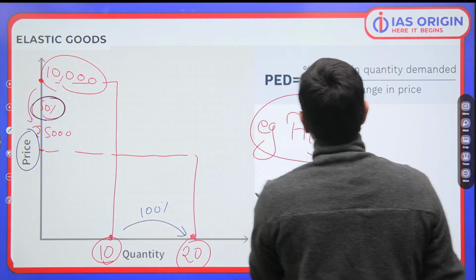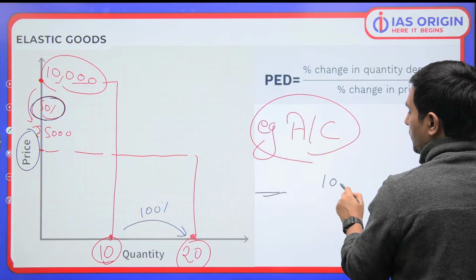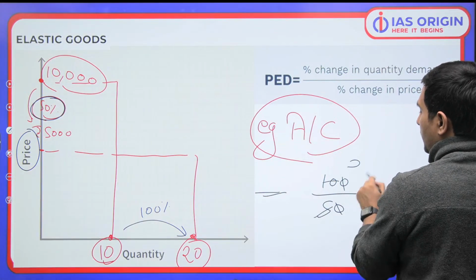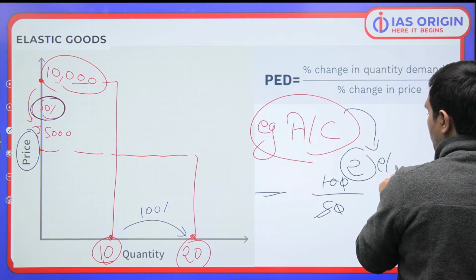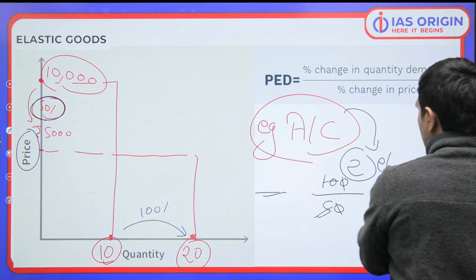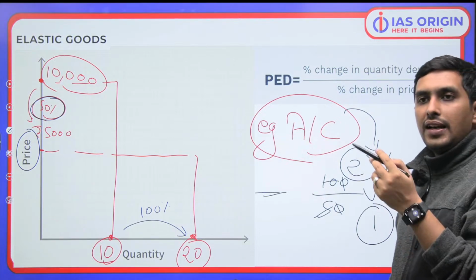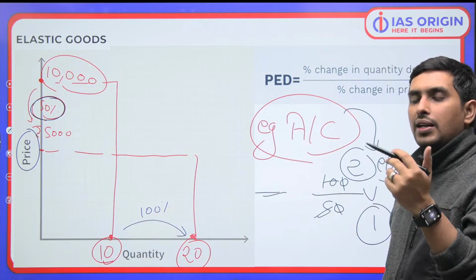So can we write it over here? Quantity demanded is increasing 100% and the change in the price is 50%. So can you calculate? It is 2. This means AC is elastic because it is more than 1. Elastic because 2 is greater than 1. If the elasticity you calculate is less than 1, it is an inelastic good.